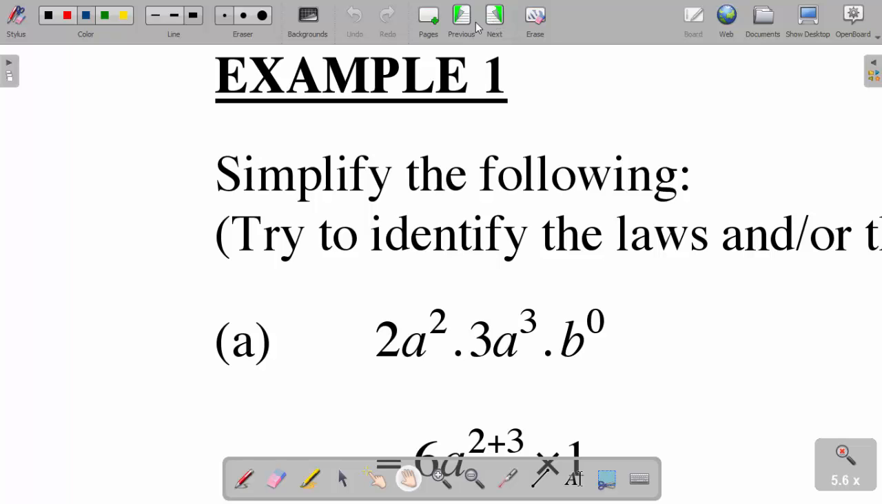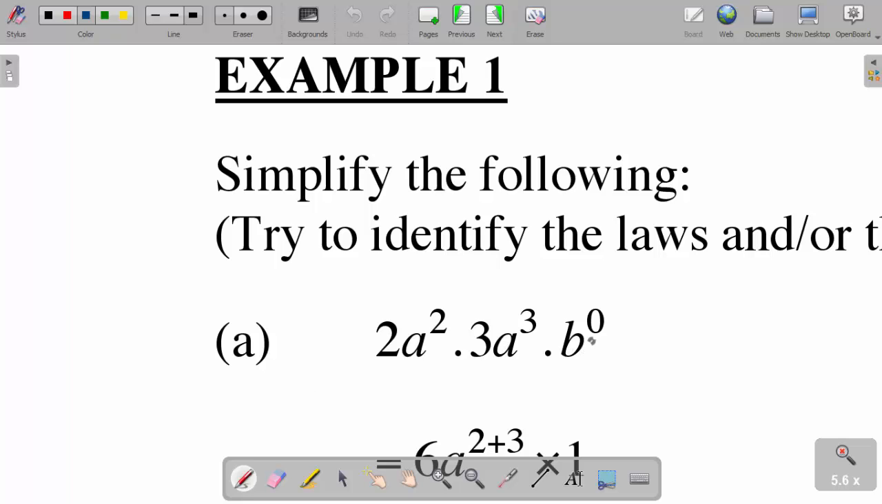Because of this, we have some examples here. Simplify the following. Now try to identify the laws that we use here. Take this one: we have 3a squared multiplied by 3a to the power 3 multiplied by b to the power 0. By the way, here we first multiply the coefficients.